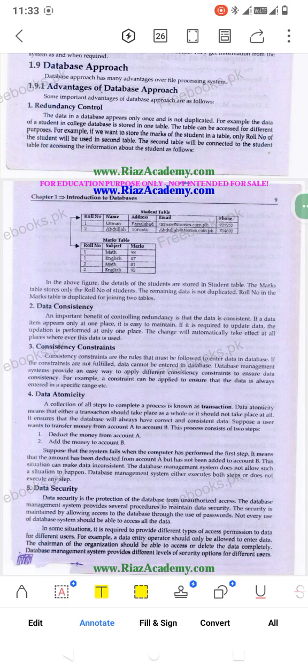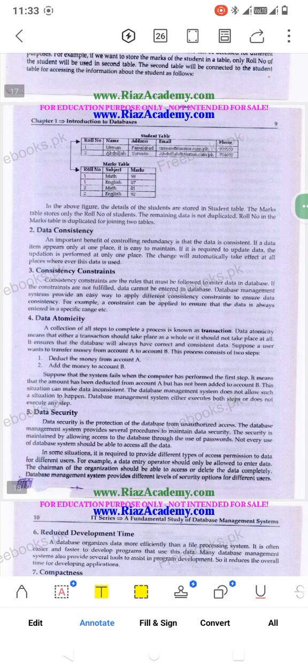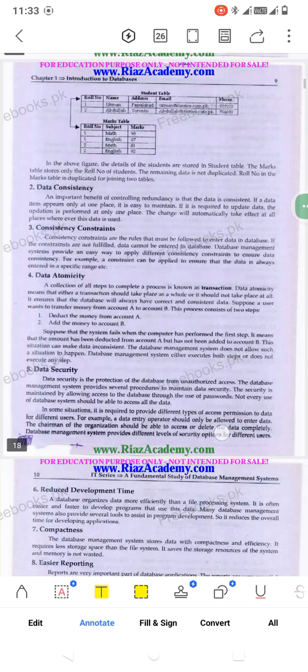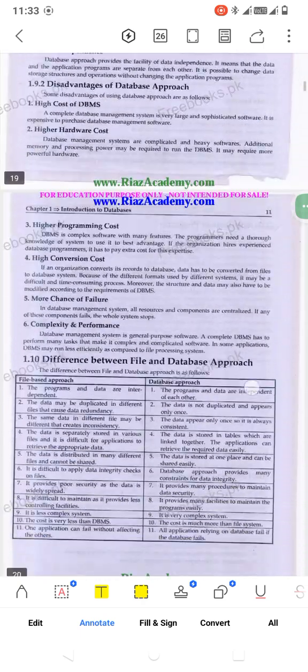Okay, in the database approach, there are advantages and disadvantages too. This is your assignment. You have to compile it on your assignment pages, or in the very next lecture, in the coming week. In the physical lecture, you have to submit it to me, to the CR or GR, and then they will submit it to me. What is your assignment? You have an assignment on the advantages of the database approach and the disadvantages of the database approach. You have to go through the pros and cons of the database approach.